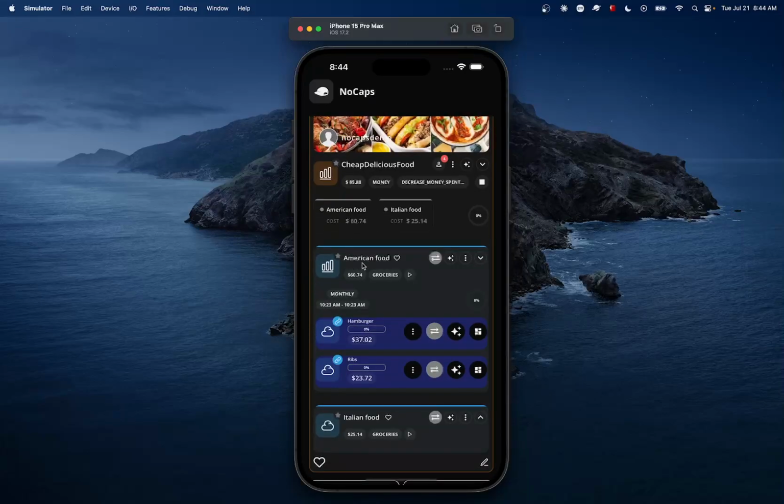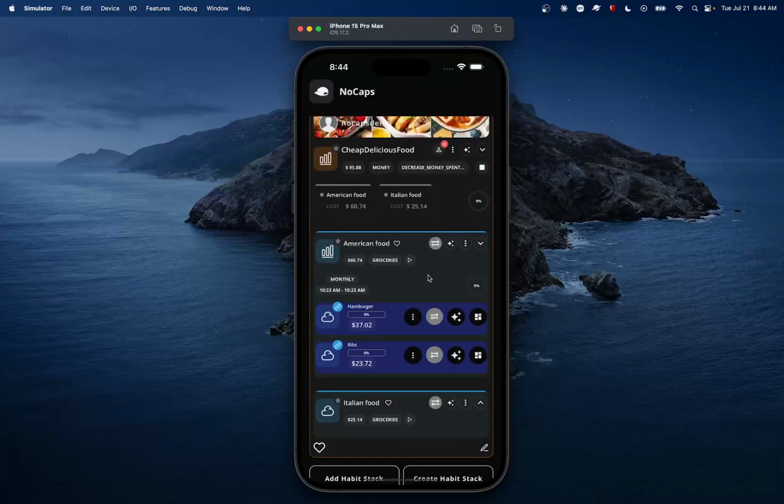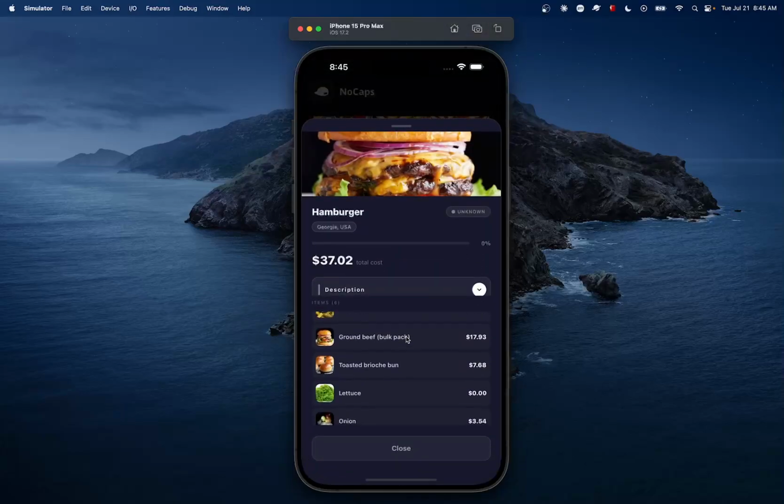A habit as well is an empty box contained inside of a HabitStack that contains 0, 1 to any number of habit links. All right. Now, those living inside of a habit, in this instance American food, are called habit links. All right. Now, habit links contain all the items